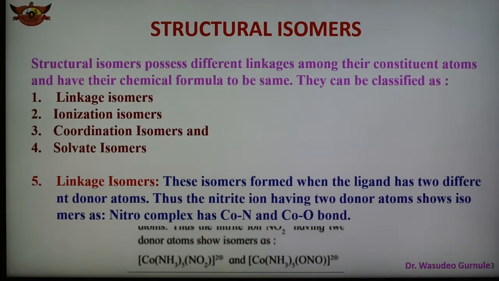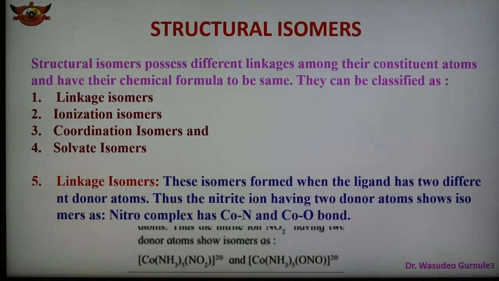In the first complex there is a NO2 nitro group, and in the second case there is a nitrito group. ONO is known as nitrito.